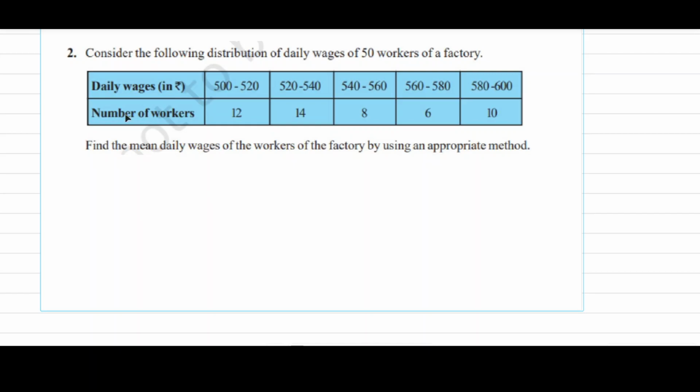Look at this, the second question of this exercise. Now consider the following distribution of daily wage of 50 workers of a factory. Daily wages in rupees, here from 500 to 520 there are 12 workers. So how many wages does each get? It will be 510, because this will be the mid value, because we are not confirming here,